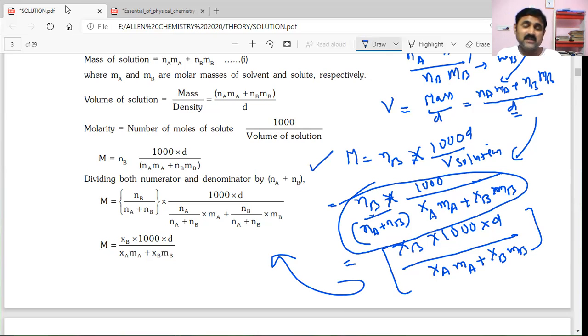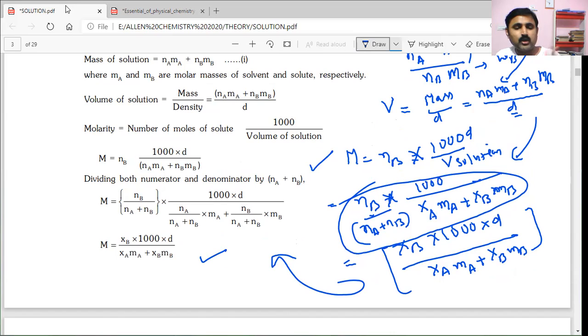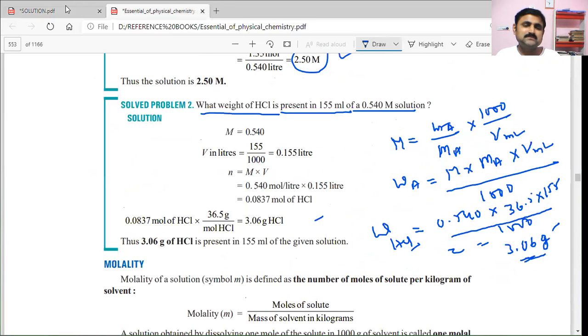That is a crucial step to get the relation between molarity and mole fraction. So this is the relation: molarity is equal to mole fraction of solute into 1000 into d by XaMa plus XbMb. This is regarding molarity.